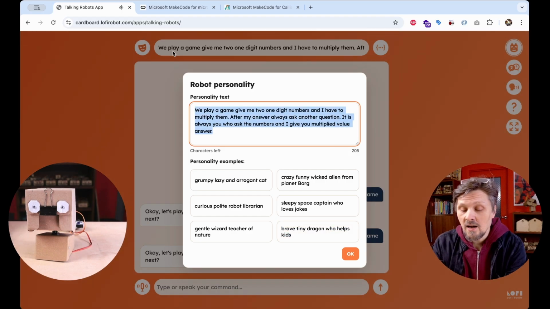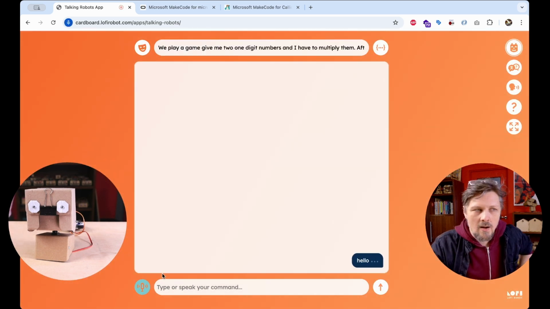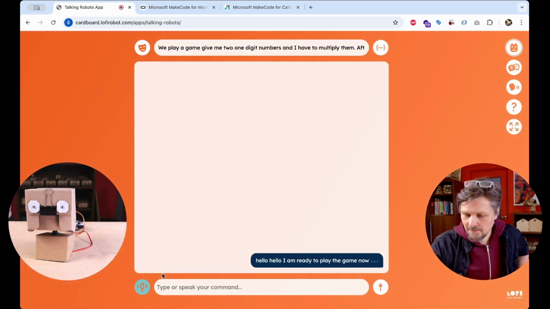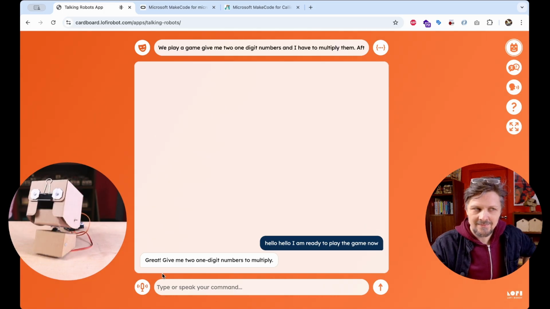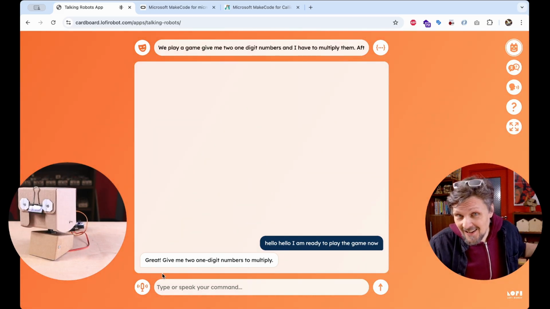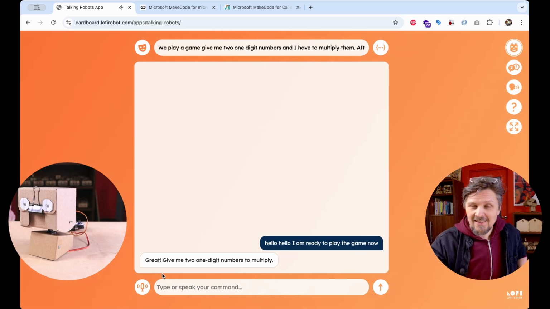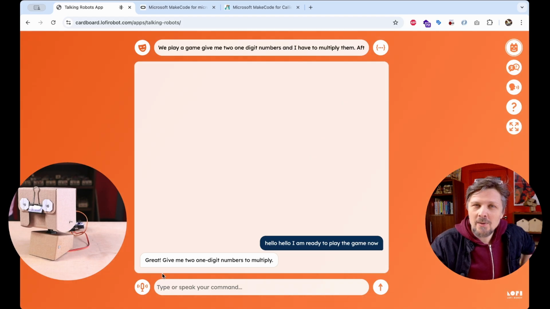Let's restart our app with this new prompt. Hello, I am ready to play the game now. Great. Give me two one-digit numbers to multiply. And as you can see, it still does not work. And I think I will leave it up to you to fix this prompt to make our guessing number robotic game work properly.